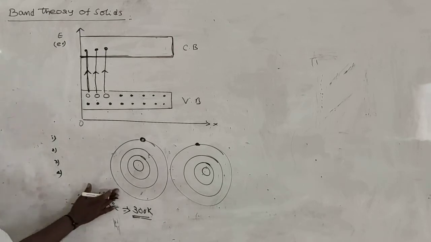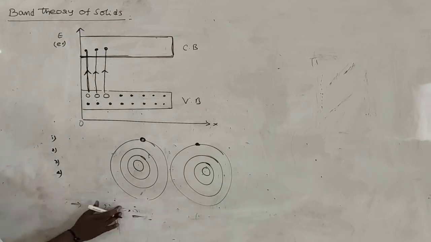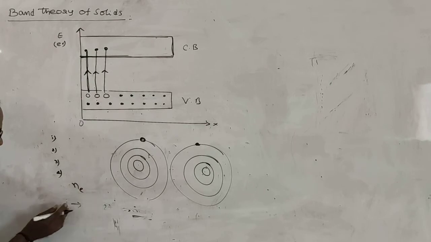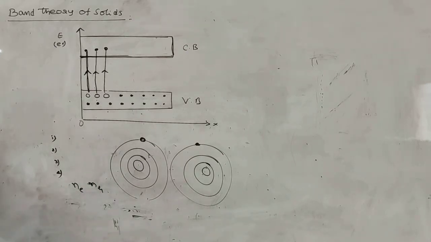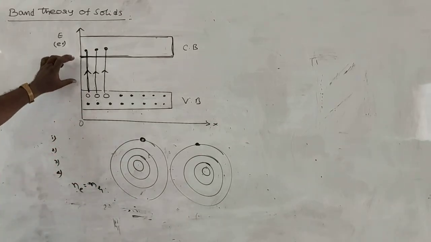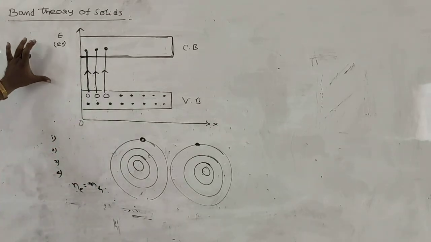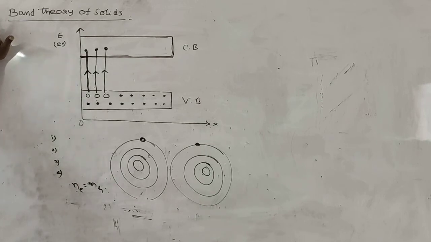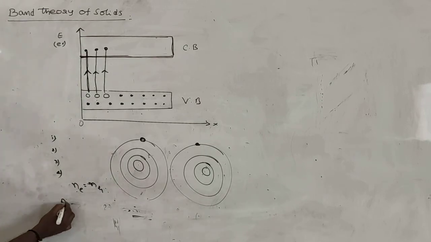Suppose the number density in case of electrons is represented by Ne, and the number density of holes is represented by Nh. Number density means the number of electrons per unit volume, or the number of positive charge holes per unit volume. That's called number density. In this crystal, the number of electrons is equal to the number of positive charge holes in general. This is nothing but the band theory of solids.